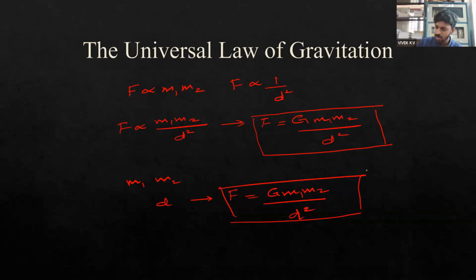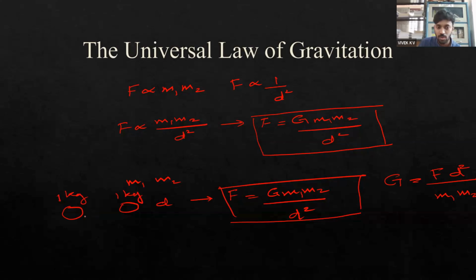We can also state from this equation that G is equal to F into d square by m1 m2. Which means, imagine that we have two masses m1 and m2, and unit masses, two unit masses, which means 1 kilogram each.